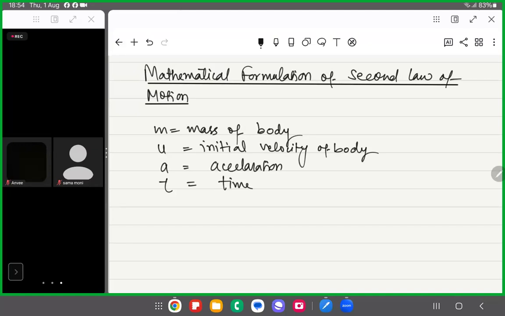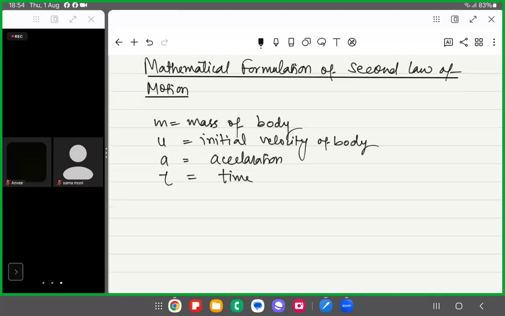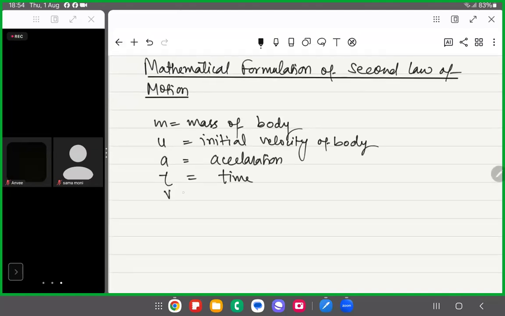Since it is accelerating, its final velocity will be different. So suppose v is the final velocity.